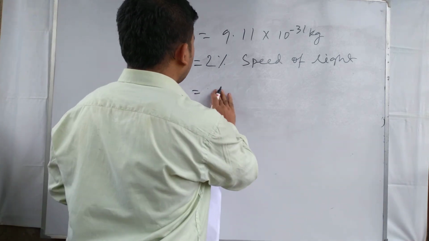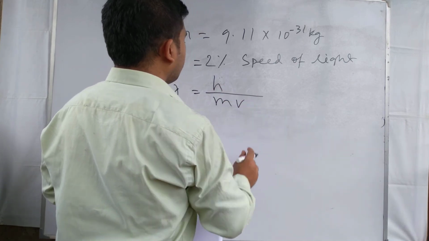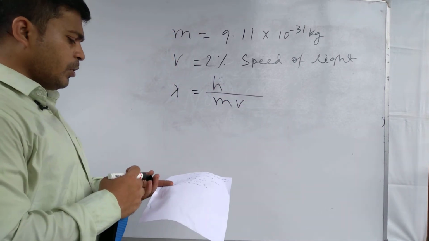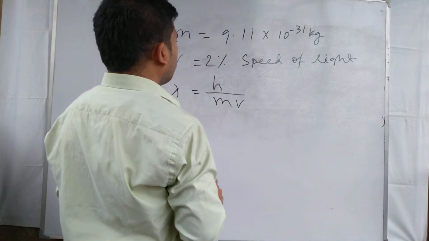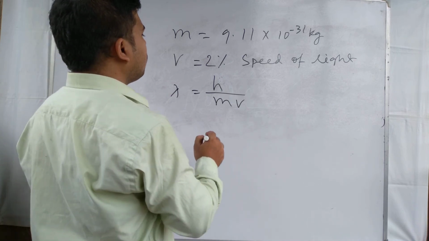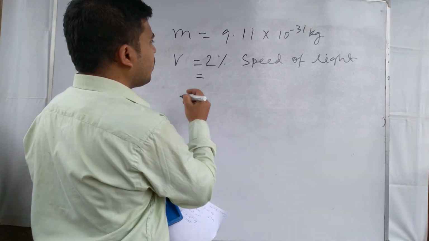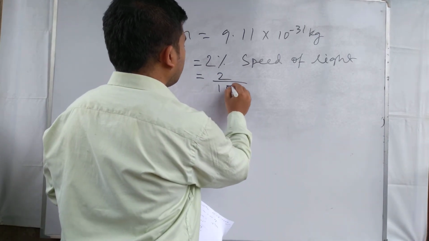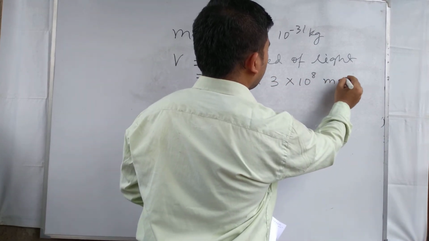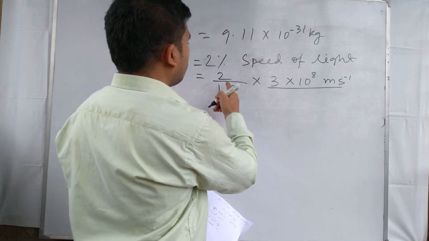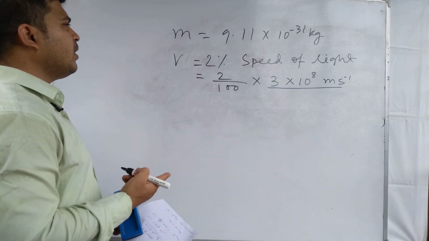So our formula is lambda equal to h by mv. This is the formula with which we can calculate the de Broglie wavelength. So here we have to calculate that 2% of the speed of light. At first we are calculating 2% of the speed of light, which is 3 into 10 to the power 8 meter per second. This is the speed of light. So 2% means 2 divided by 100 into 3 into 10 to the power 8. So we are getting the v value.